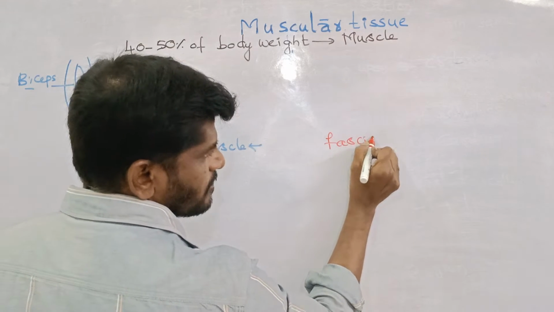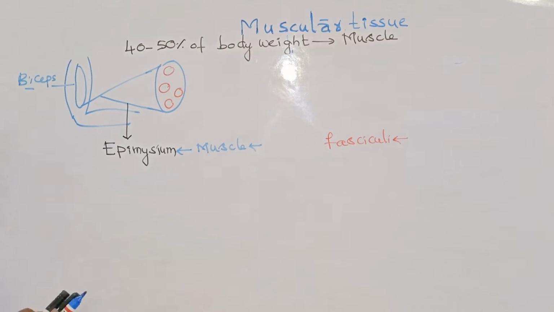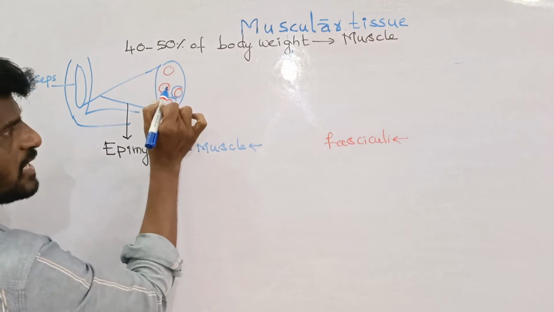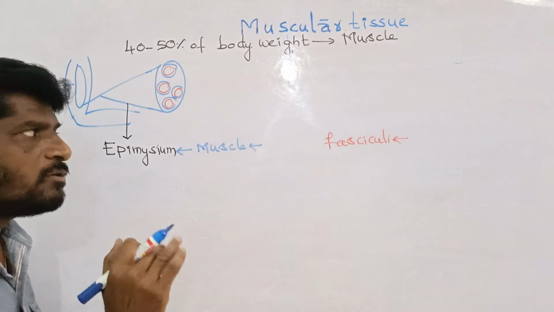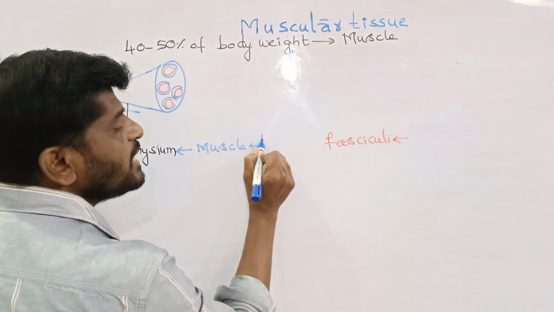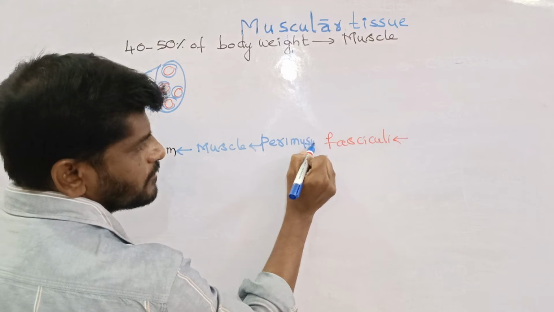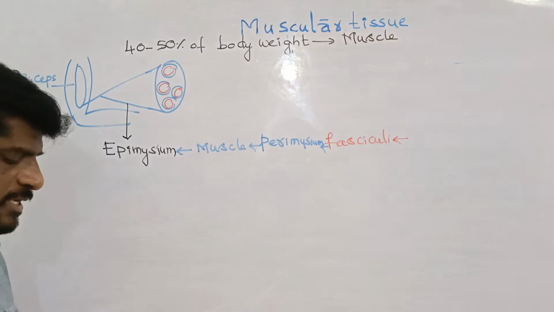Fasciculi are present inside the muscle. But if you see this, all fascicles are covered by, again, a tough connective tissue sheath that is called the perimysium. Below the perimysium, fasciculi are present.